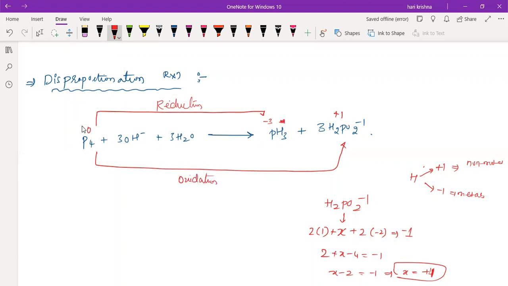So listen carefully to the definition. It is a special type of redox reaction in which the same element undergoes both oxidation and reduction in the same chemical equation. A disproportionation reaction is a special type of reaction in which the same element undergoes both oxidation as well as reduction. Understand?